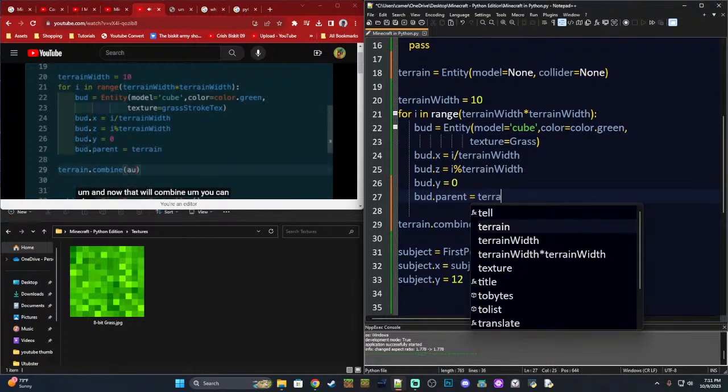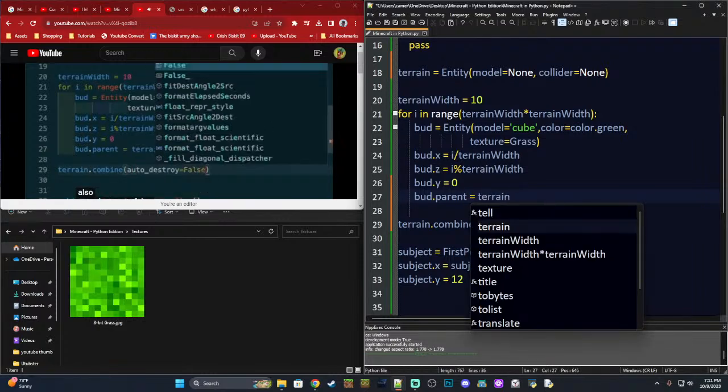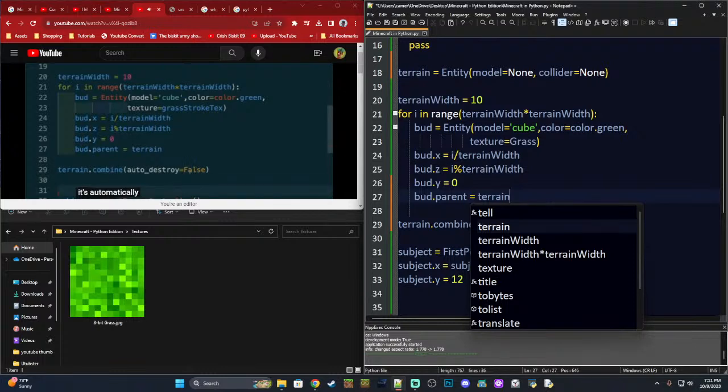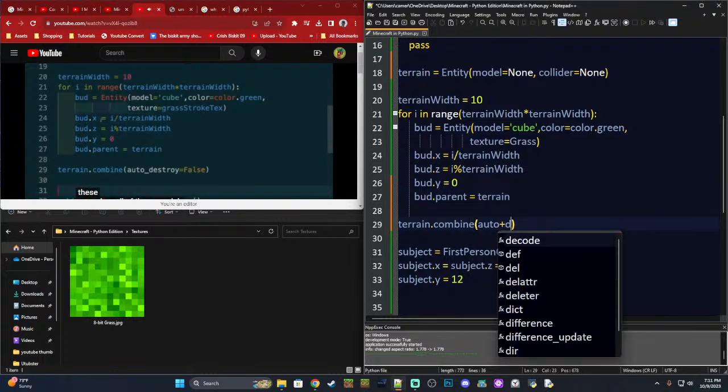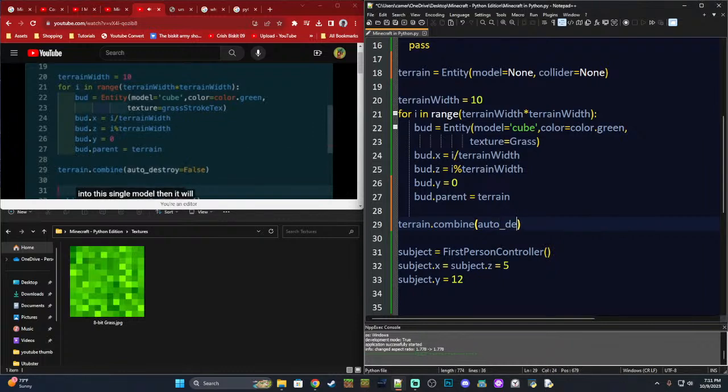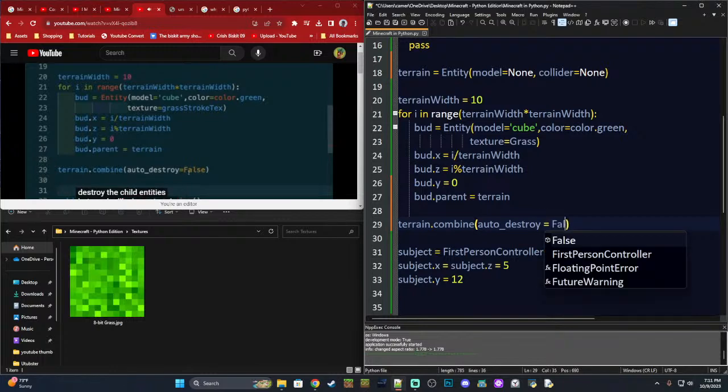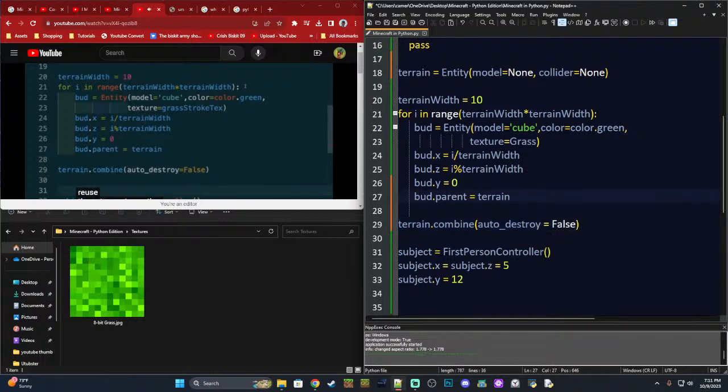You can also set auto destroy to false or true. I think it's automatically on true. So once you've combined all of these cubes, all of these models into this single model, then it will automatically destroy the child entities. But maybe, like in my terrain, you want to reuse these to create another part of the terrain, another chunk if you like, then you'd want to set this to false. That will come into play later on. So let's just have that as true, which is the default, so I can just leave it like that.